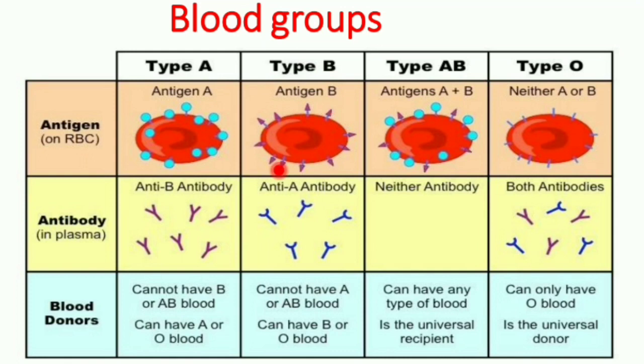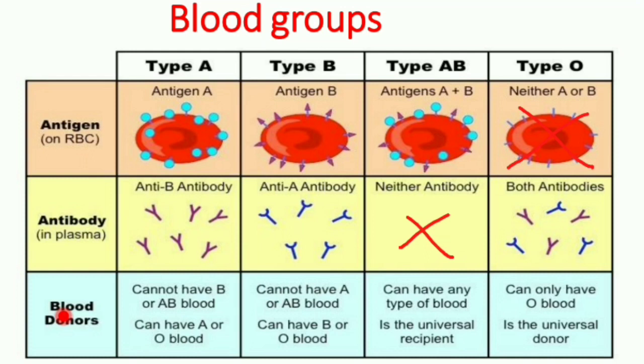Coming to the type B, these persons have antigen B on the surface of the RBC and antibody A in the plasma. Coming to the type AB, these persons have both the antigens, that is A and B, on the surface of the RBC and they do not have any antibody in the plasma. Coming to the type O, these persons do not have any antigens on the surface of RBC, but they have both the antibodies in the plasma.